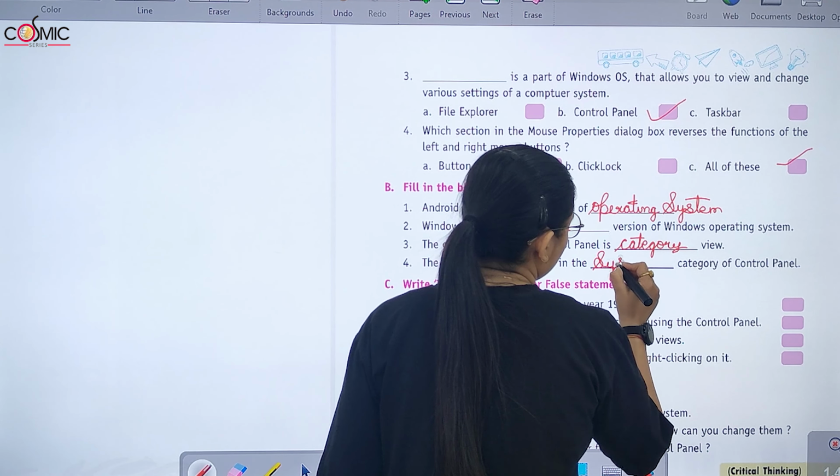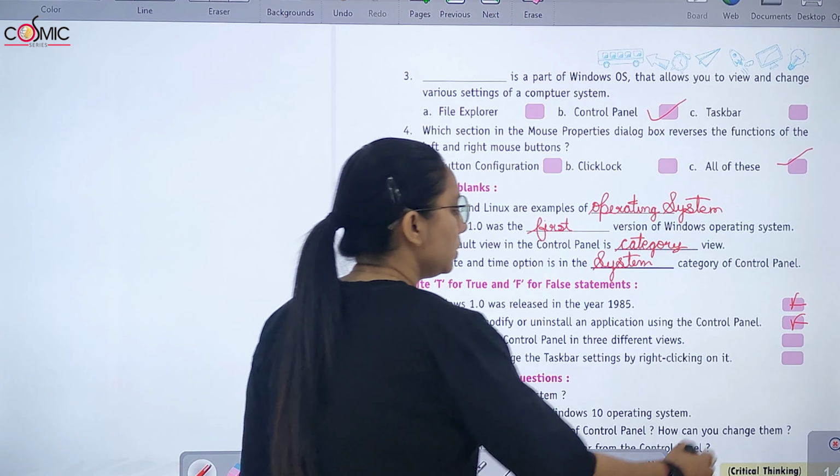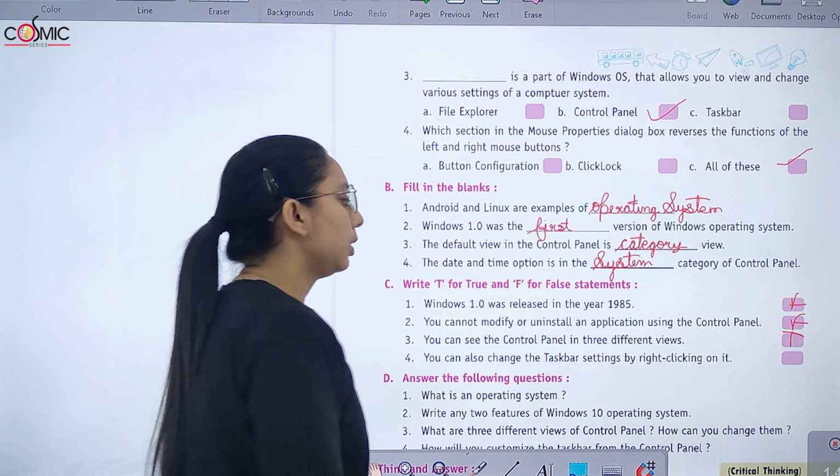Next is write T for true and F for false statements. Windows 1.0 was released in 1985: false. You cannot modify or uninstall an application using control panel: false. You can see the control panel in three different views: true. You can also change taskbar settings by right clicking on it: true.